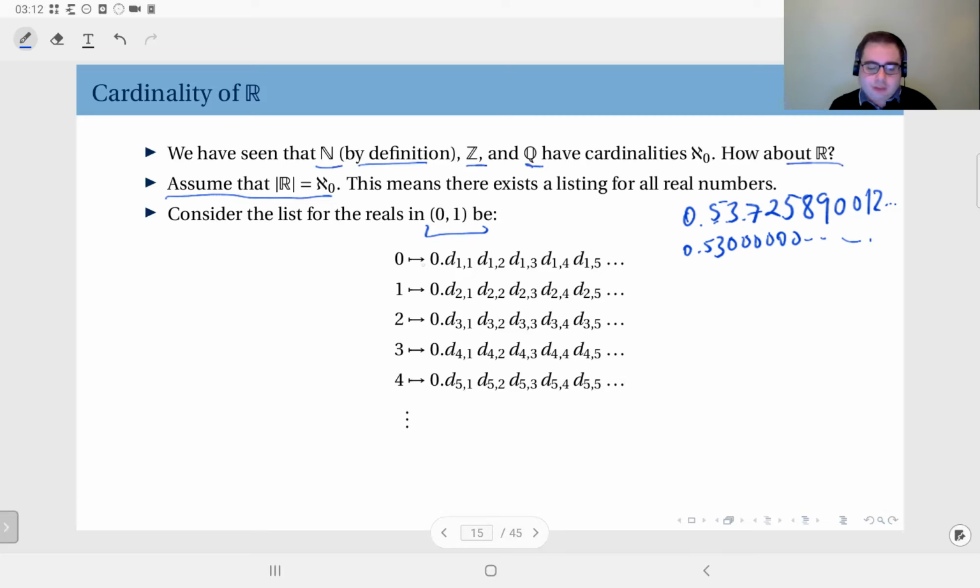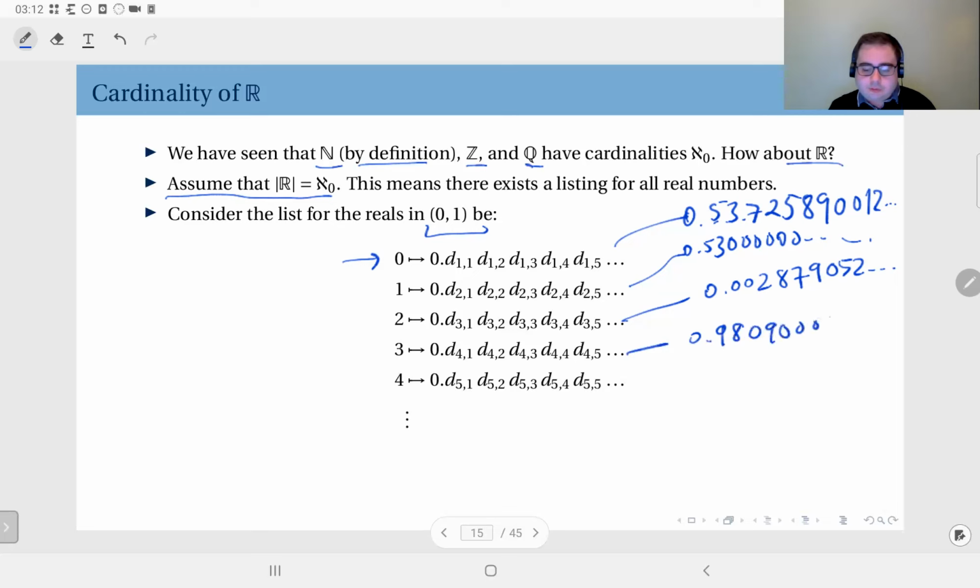So the first one, for instance, could correspond to something like this. This could correspond to something like this. This could be 0.002879052, etc., and this could be 0.9809000780, whatever. It's just a list.